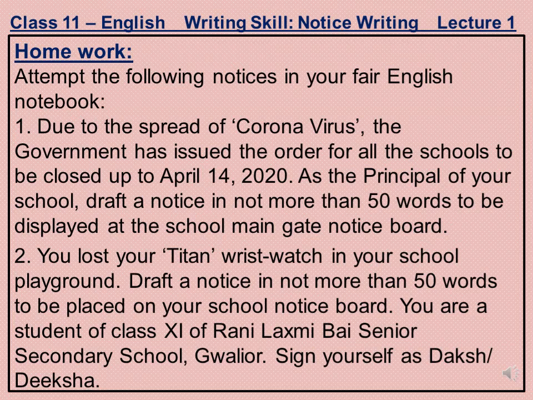Understood? As you know, the government has issued an order for the lockdown up to 14th of April. Therefore, school cannot be opened. So you are supposed to give this information to all the students. So this notice is to be displayed at the main notice board at the school gate, so that the people get aware about this coronavirus and the government's decision. Right? You will be following the same format I explained to you in the previous questions, and then you will be writing the appropriate content for this notice, and you will be putting your notice into a box.